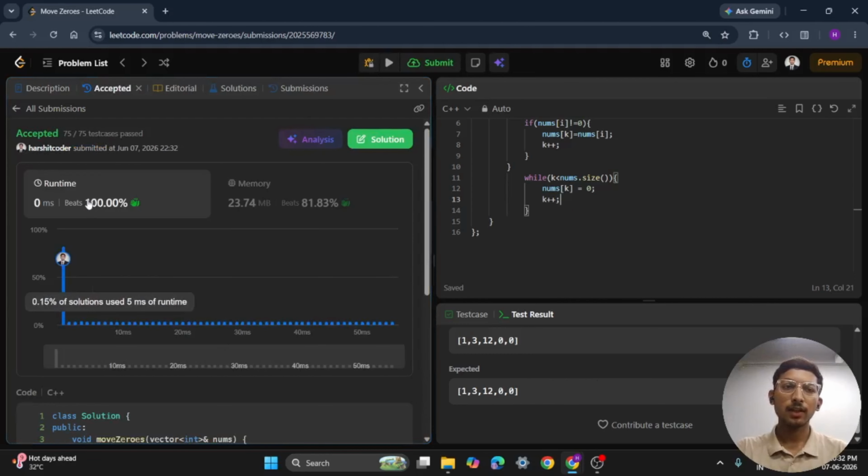As you can see, the solution is submitted and it has passed all 75 out of 75 test cases. The time complexity would be O(n) because we are traversing the array once and then filling the remaining positions with 0. And the space complexity would be O(1) because we are modifying the same array. The problem is important because it teaches us how to rearrange elements inside an array without using any extra space. You will see this idea again in many two pointers questions.